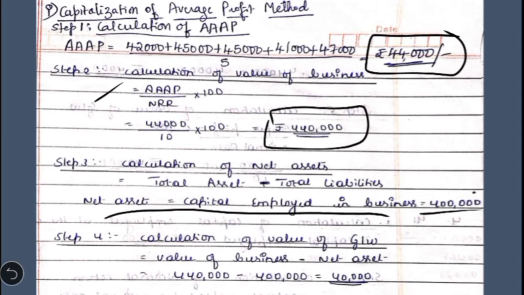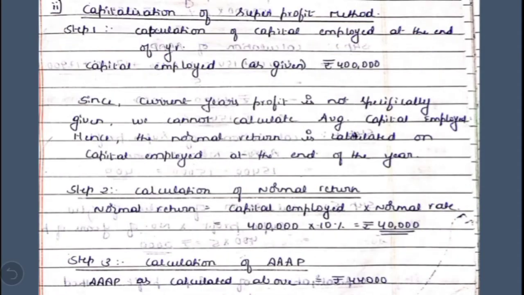And the last, fourth step would be for the calculation of value of goodwill. Value of goodwill is equal to value of business minus net assets, 4,40,000 minus 4 lakh, which is 40,000. So this is the value of goodwill under the capitalization of average profit method. Then we will calculate the value of goodwill under the second method, that is the capitalization of super profit method.